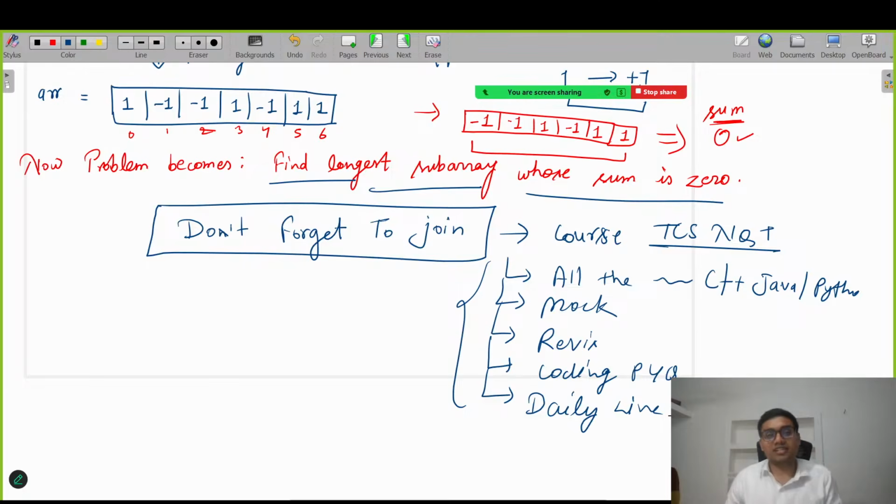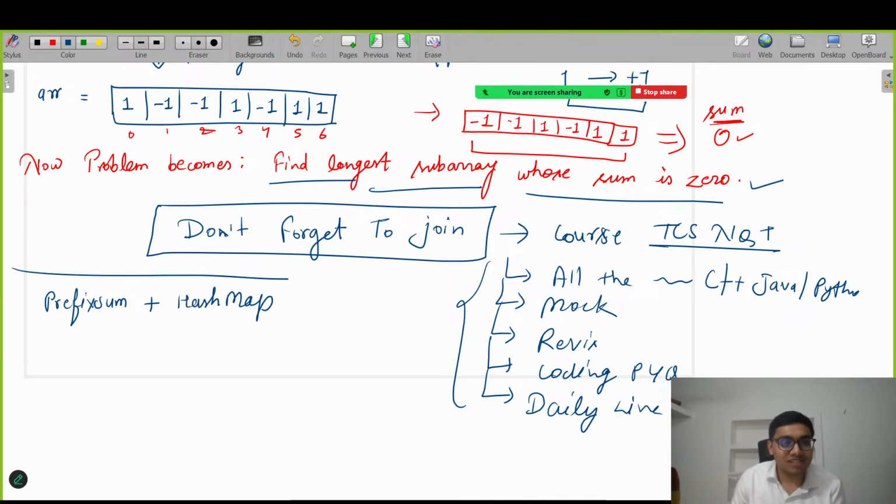Let's leave it. Now let's focus on this, solve this problem. The problem becomes like this: longest subarray whose sum is 0. We already solved a problem like this. So I hope everyone knows we need to use prefix sum plus HashMap approach. How did I know to use this?